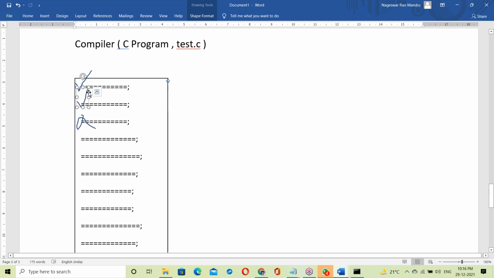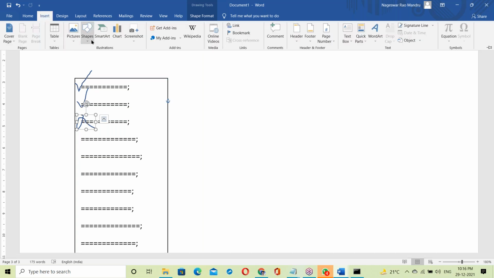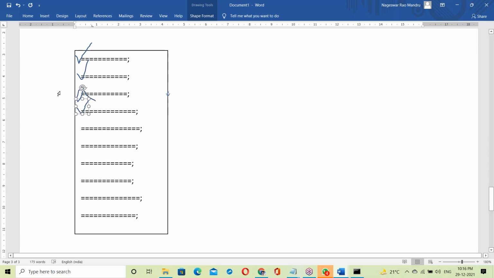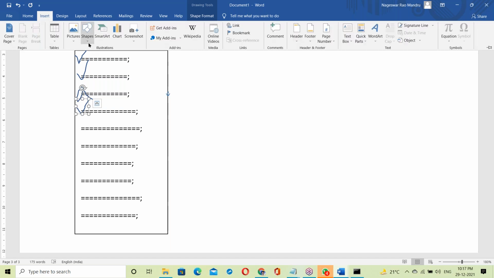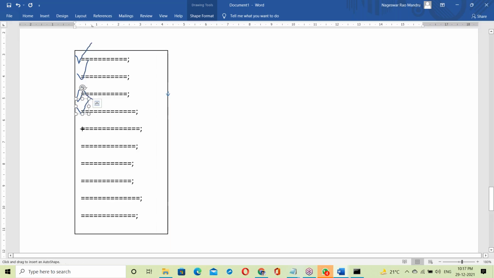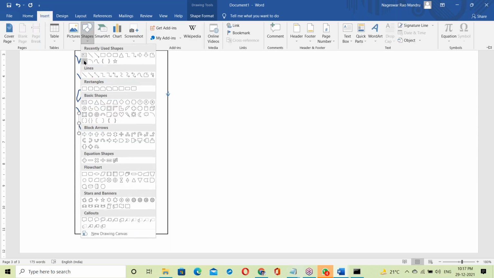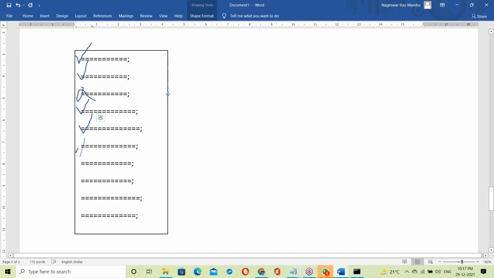The next statement is also correct, and even so it won't convert. Suppose the next statement is something wrong: it shows the error at the third line. After that, it checks the next statement also. If it is correct, then it checks the next statement like this. The compiler checks the whole program from top to bottom, all the lines from top to bottom. Suppose one more error, an error at some line here.